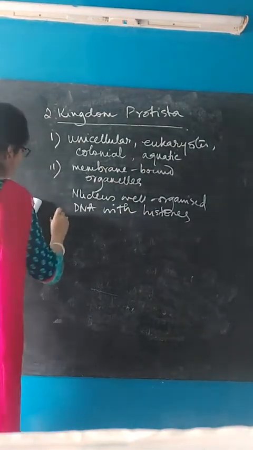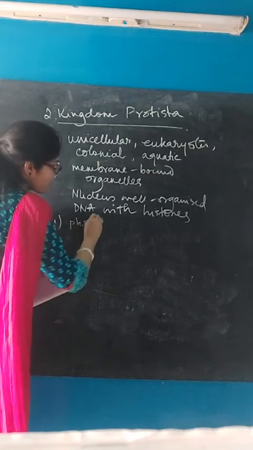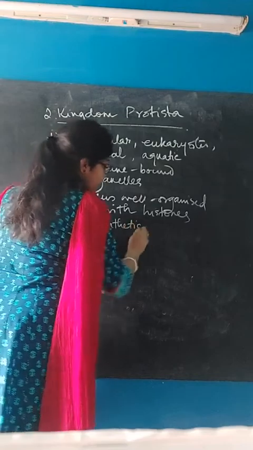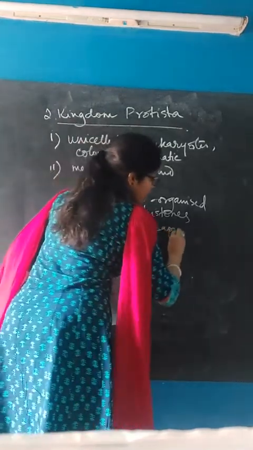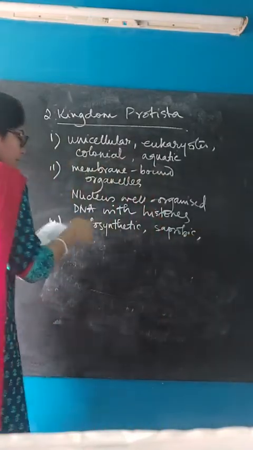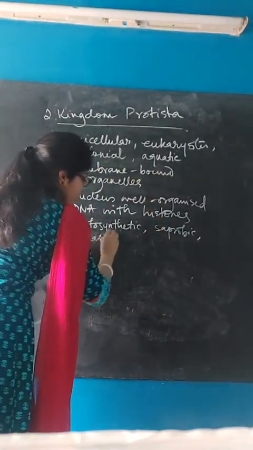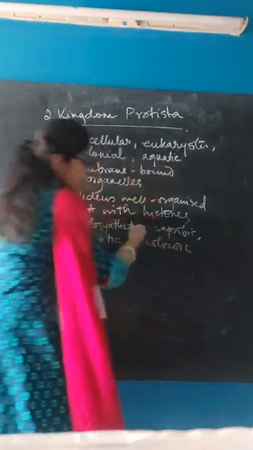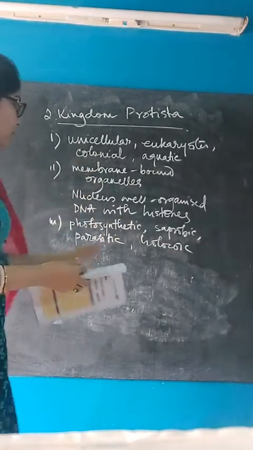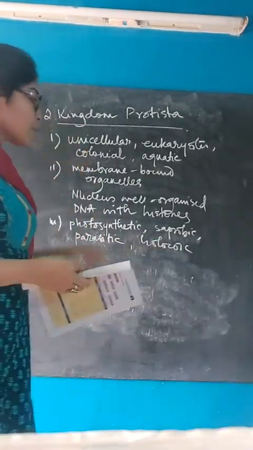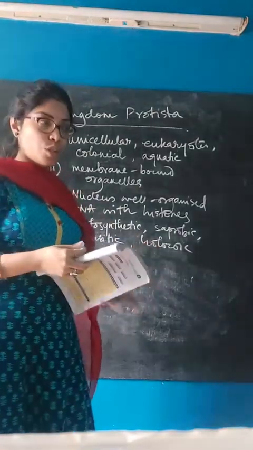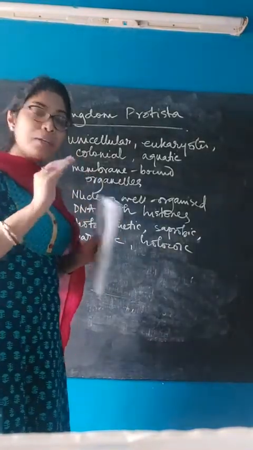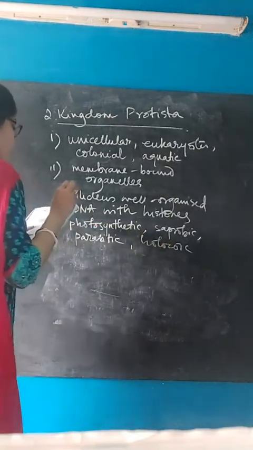Next, number 3, modes of nutrition are photosynthetic. That means they perform photosynthesis. Next, saprobic, parasitic, and holozoic. The first 3 terms are already discussed in the previous kingdom, but holozoic is a new term for you. It means a proper or complete type of nutrition where all the food particles that are ingested are completely digested. So these are the modes of nutrition.